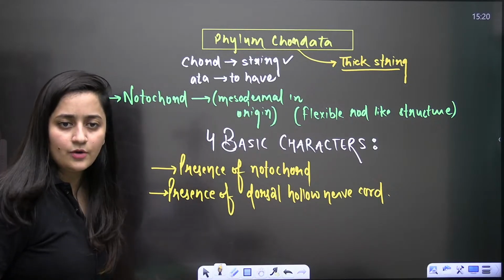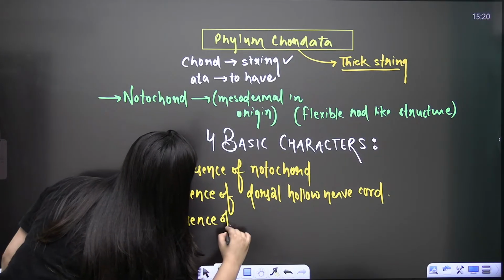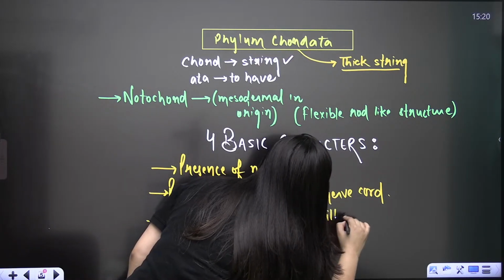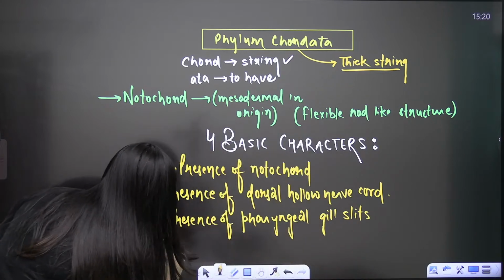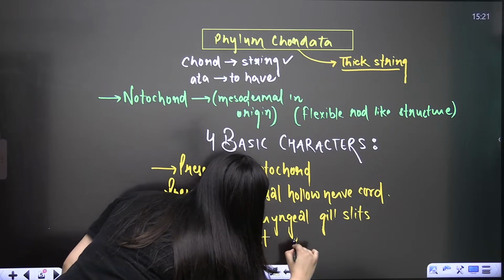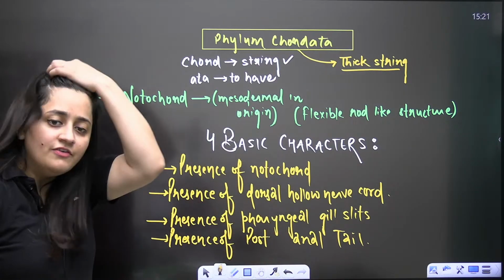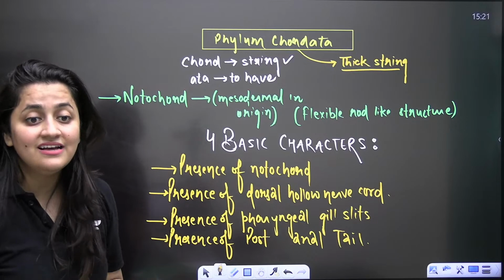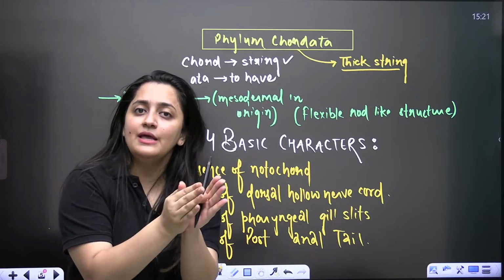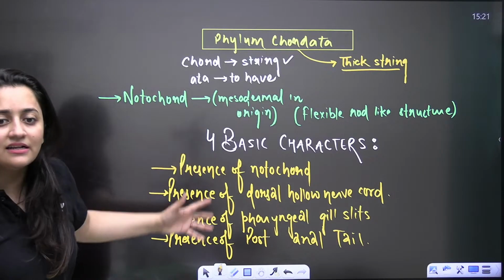Third is the presence of pharyngeal gill slits, and then there is the presence of post-anal tail. These are the 4 basic characters of the chordates. You will find these characters in all the chordates, either in the embryonic stages or in the adult stages. Clear?